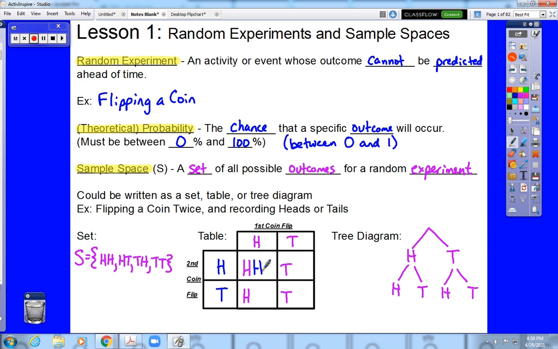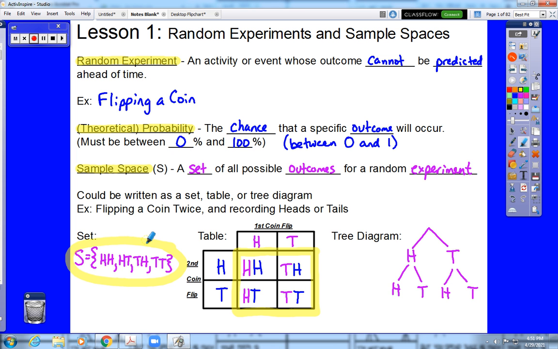And I've used two different colors, so I hope that you can tell the difference between the two tosses. Again, the sample space would be considered the body of the table. Notice those are the same four outcomes that we had over here and that we had in our tree diagram. They're all four the same outcomes.